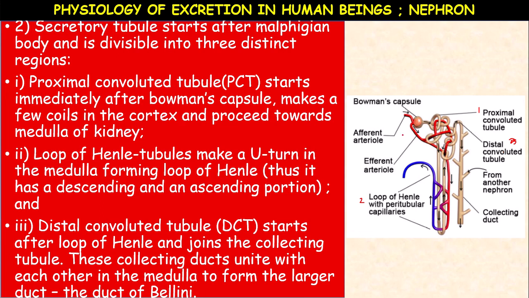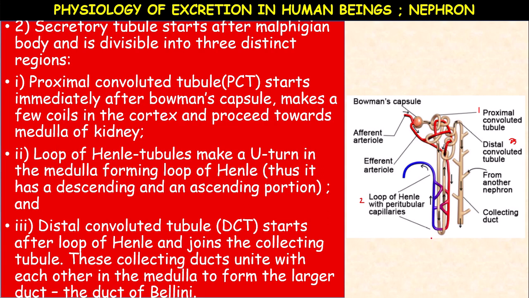The proximal convoluted tubule starts immediately after Bowman's capsule, makes a few coils in the cortex, the outer part of the kidney, and proceeds towards the medulla of the kidney. Outer cortex, inner medulla. Next, loop of Henle.